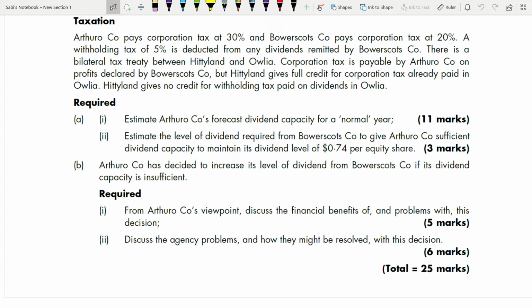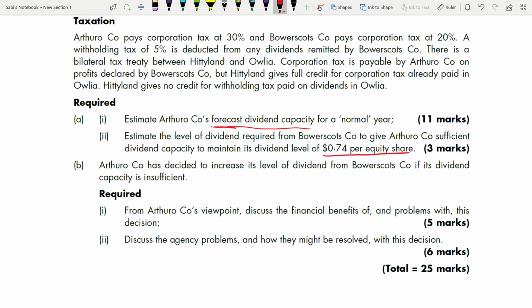So, we have to focus on the dividend capacity, right? Make sure that you know how to calculate dividend capacity. Next, we have to estimate the level of dividend required from Bower Scout Company to give Arthuro Company sufficient dividend capacity to maintain its dividend level of 0.74 per equity share. So what is the dividend required from a subsidiary to the parent company so that there's sufficient dividend capacity to maintain 0.74 per equity share?